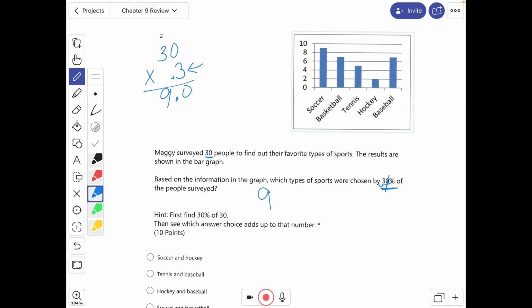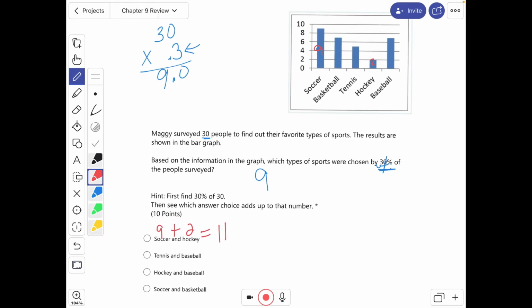Well, if I'm looking at soccer, soccer is 9 all by itself, plus hockey is 2, and 9 plus 2 makes 11, so that's not 9. And then tennis is 5, and baseball is 7. 5 plus 7 makes 12, not our number.